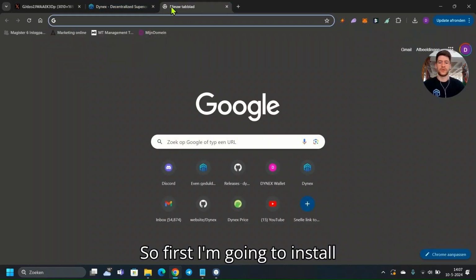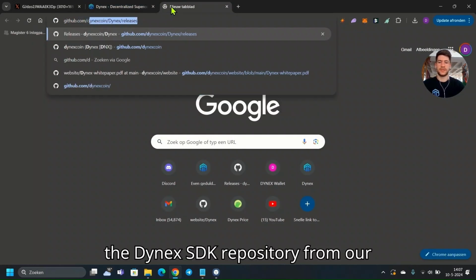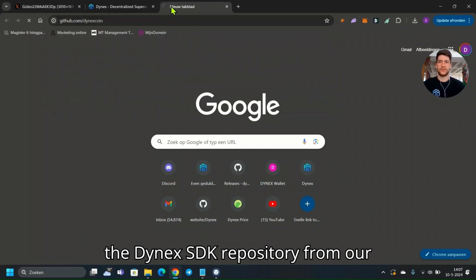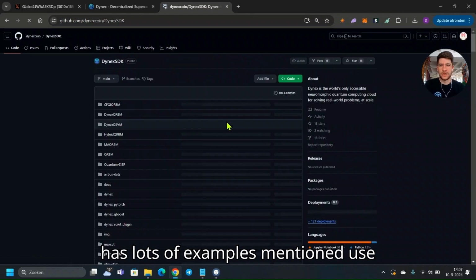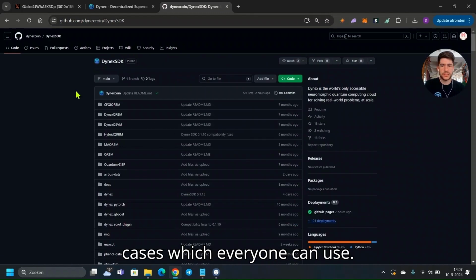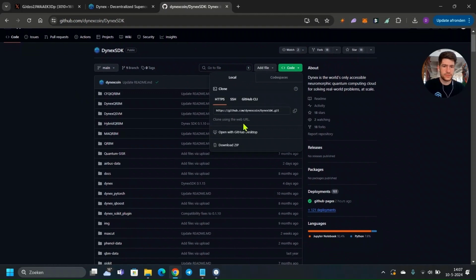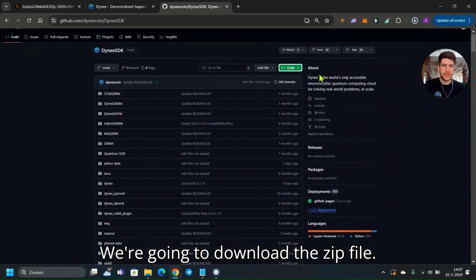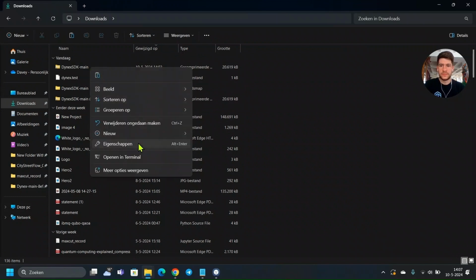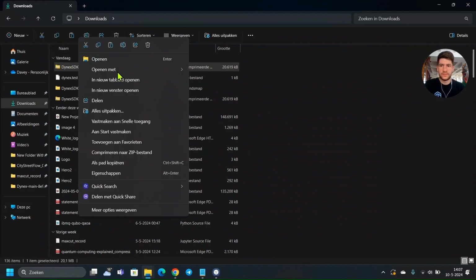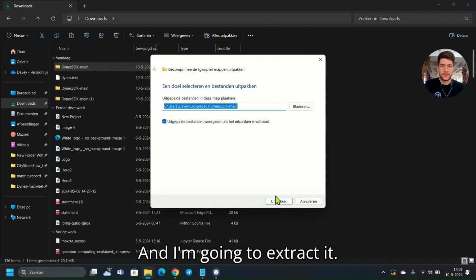So first I am going to install the Dynex SDK repository from our GitHub. This repository has lots of examples and use cases which everyone can use. I'm going to download this zip file, and I'm going to extract it.